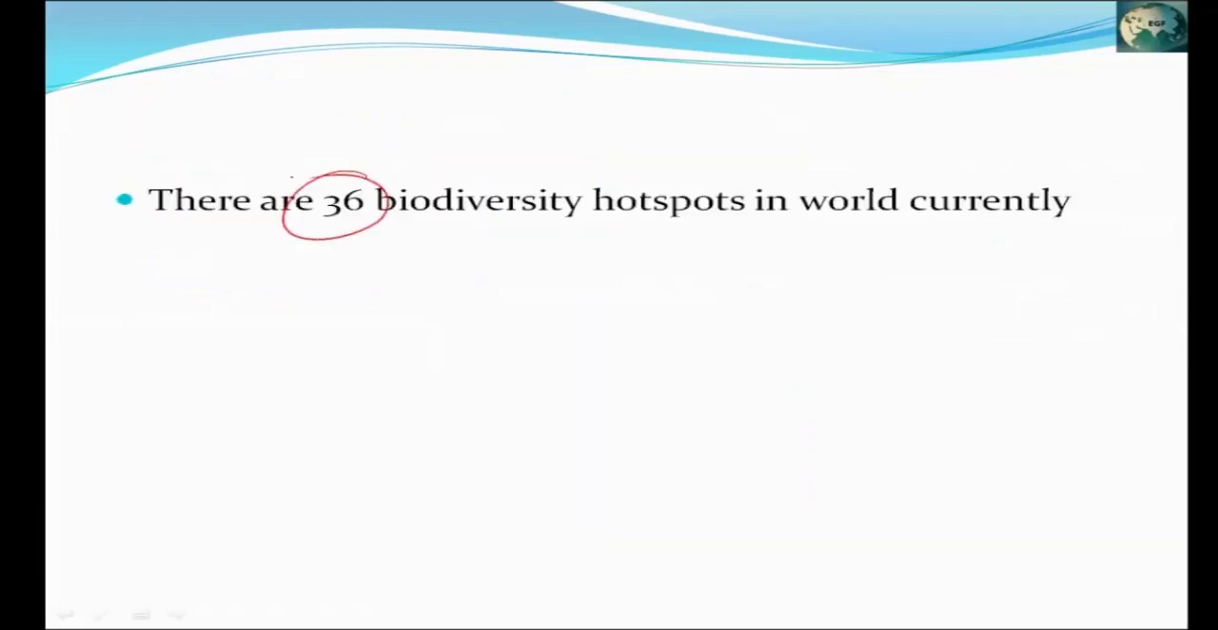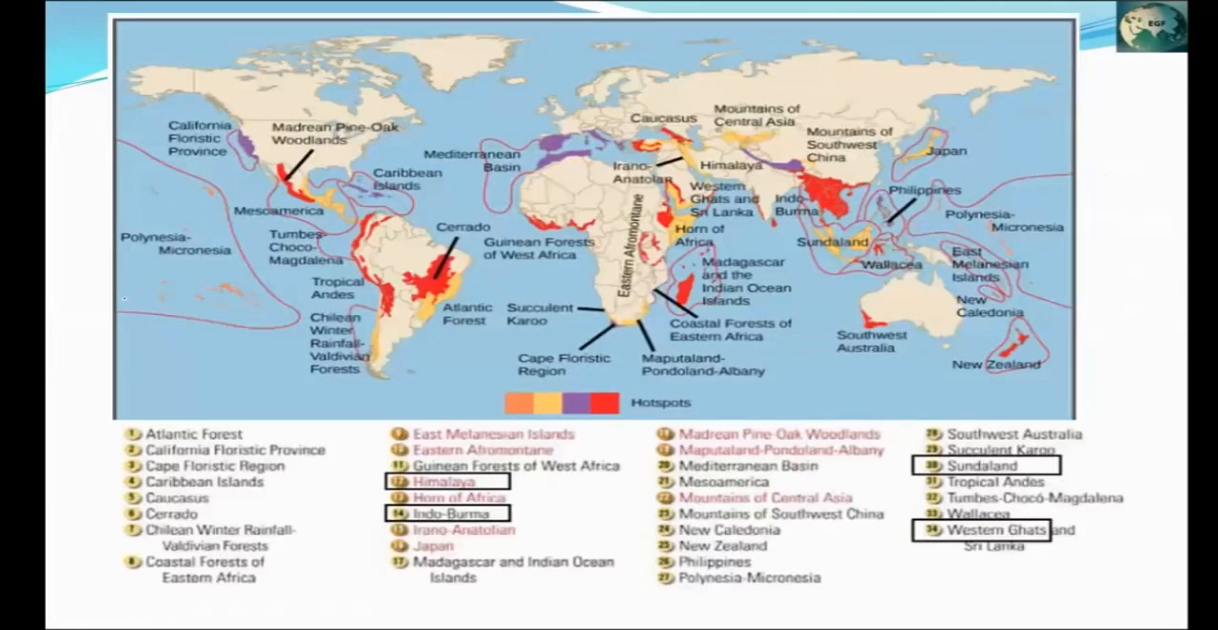There are 36 biodiversity hotspots in the world. You can see hotspots in this map. This is California, and here is the California Floristic Province, which is a hotspot. Then Madrean Pine-Oak Woodland, Caribbean Islands, Polynesia, Micronesia, here Chile, Tropical Andes, in Asia the mountains of Central Asia, then Madagascar, Indian Ocean. Now in India, there are 4 biodiversity hotspots. First is Western Ghats and Sri Lanka, then Himalayas, then the Northeastern region and the Nicobar region. These are the Indian biodiversity hotspots.